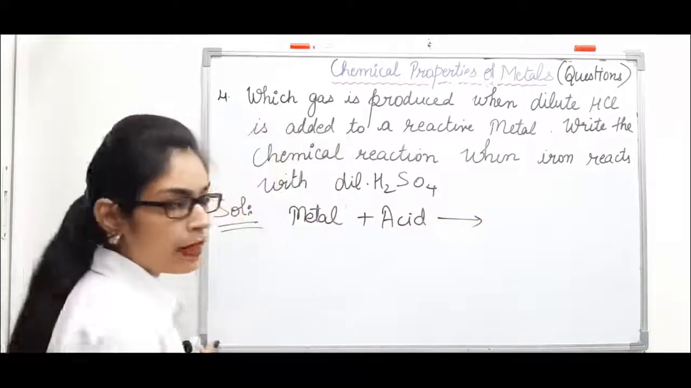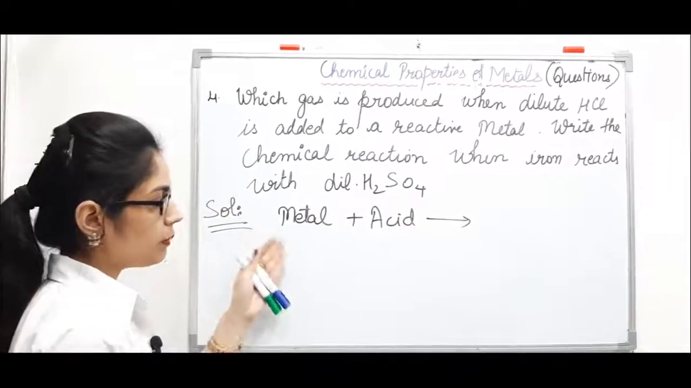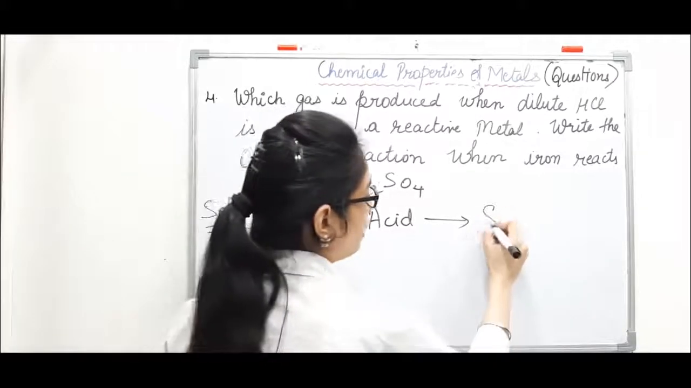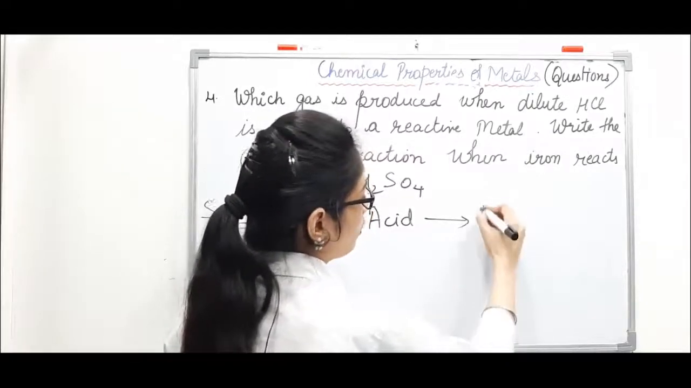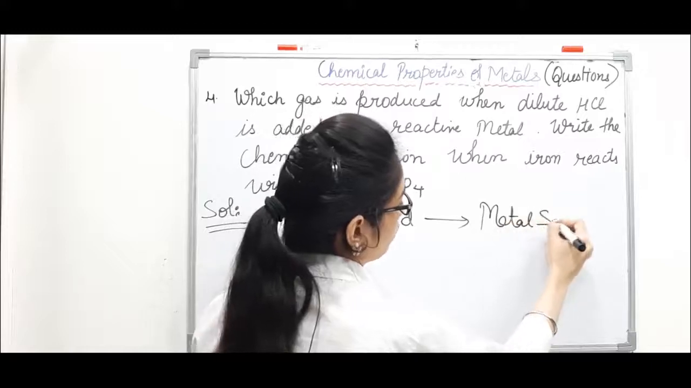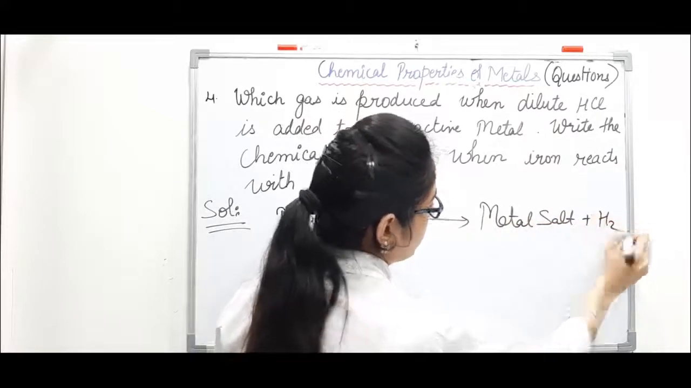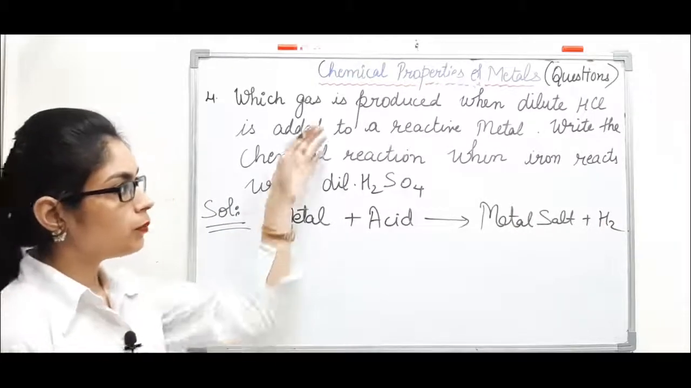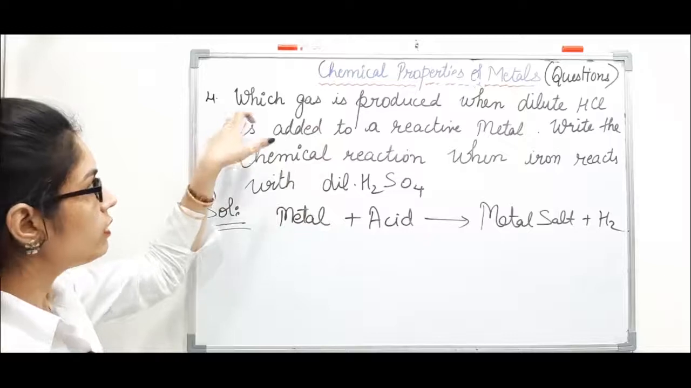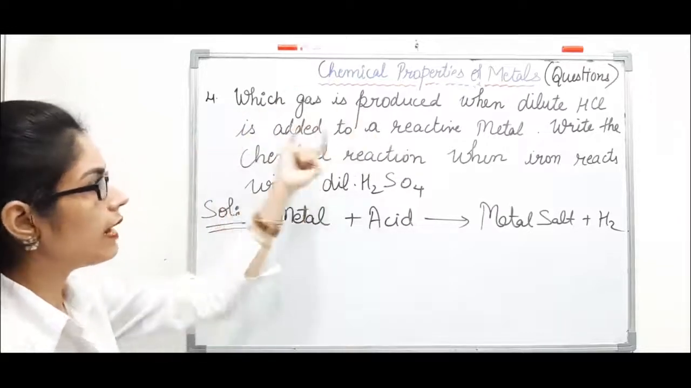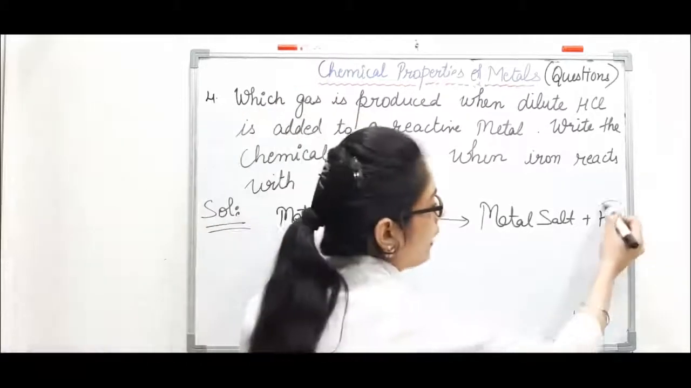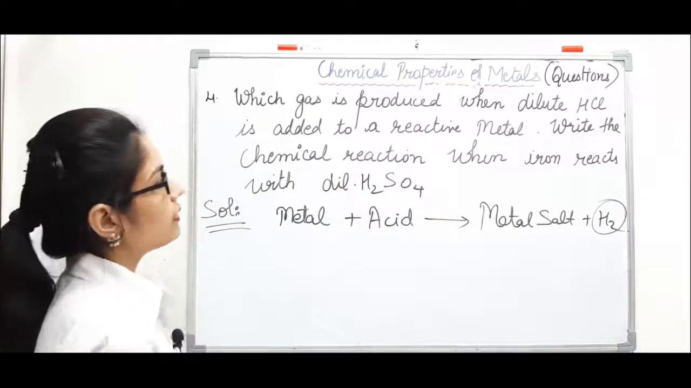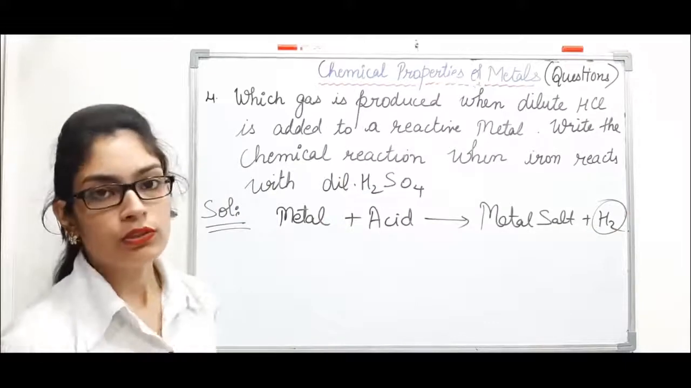we'll get, as we have already discussed in the chemical properties of metals, reactive metal plus acid gives us metal salt plus hydrogen gas. If you know this, you can answer both parts. First, they are asking which gas is produced when dilute HCl is added to a reactive metal. You can see hydrogen gas is produced. Whenever hydrochloric acid reacts with a reactive metal, hydrogen gas will be produced.